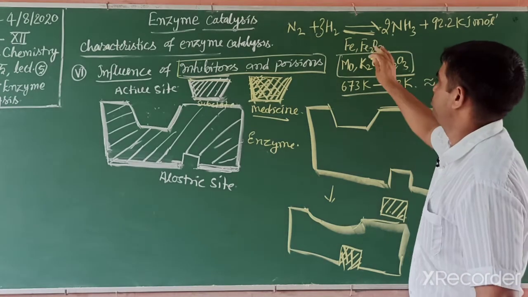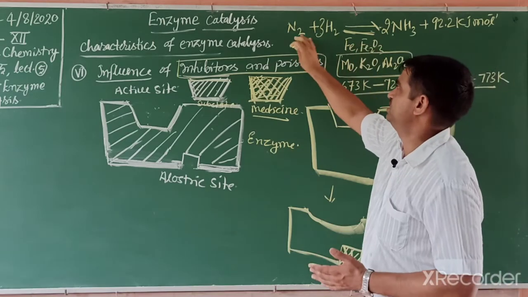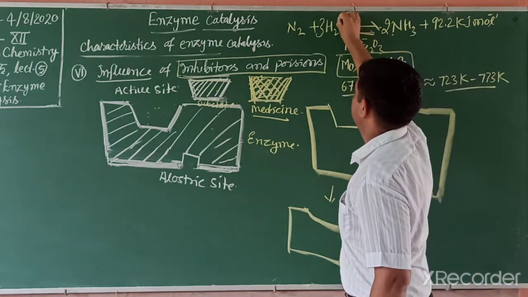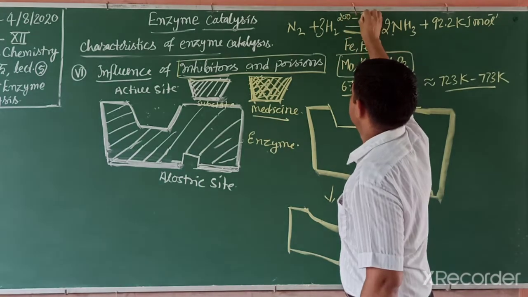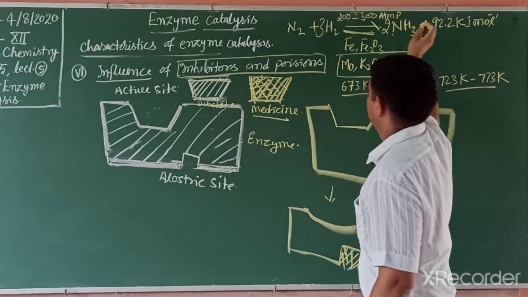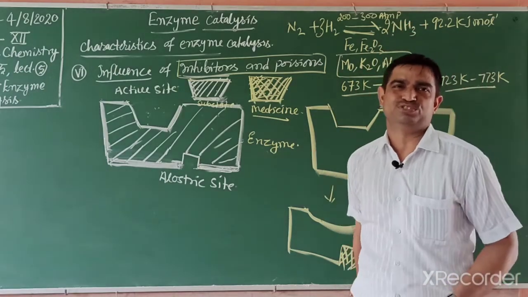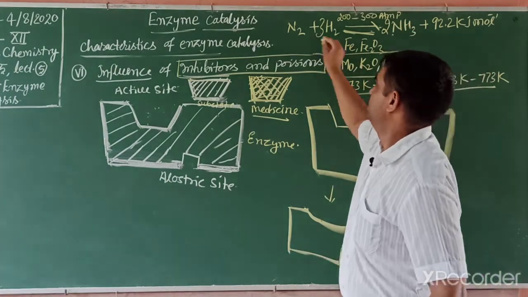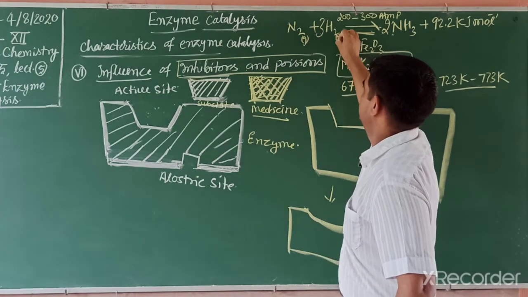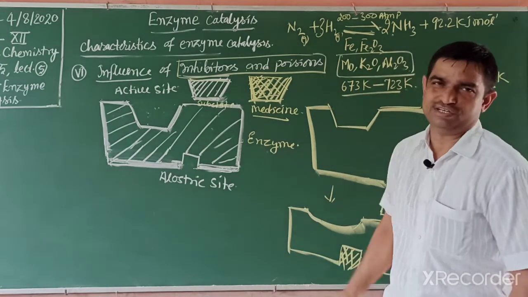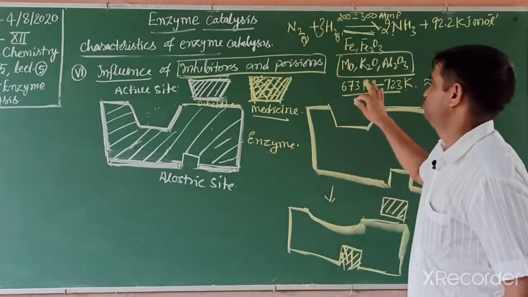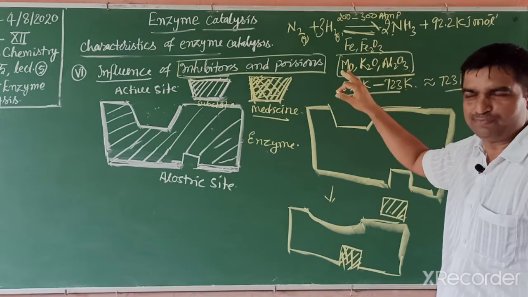And pressure is also required. Why? On the left hand side there are 4 moles of gas, on the right side only 2 moles. So this reaction requires 200 to 300 atmospheric pressure to convert to ammonia. This is the Haber process. We have written it many times. And this is a heterogeneous catalysis. Why? The reactants are gaseous and the catalyst is in solid state, so they have different physical states. So this is heterogeneous catalysis, an industrial preparation.